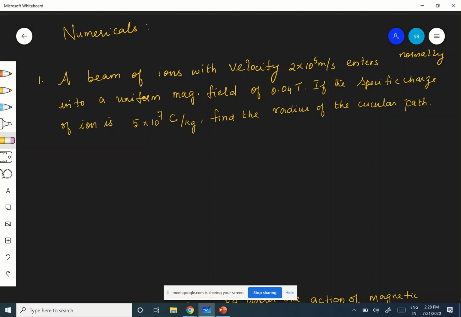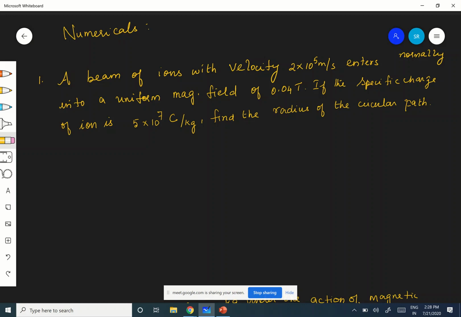A beam of ions with velocity 2 into 10 power 5 meter per second enters normally into a uniform magnetic field of 0.04 Tesla. If the specific charge of the ion is 5 into 10 power 7 coulomb per kilogram, find the radius of the circular path.